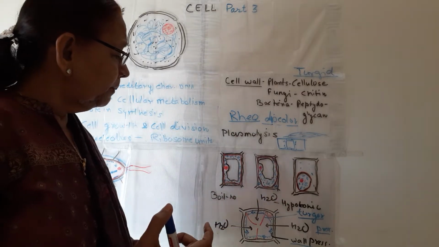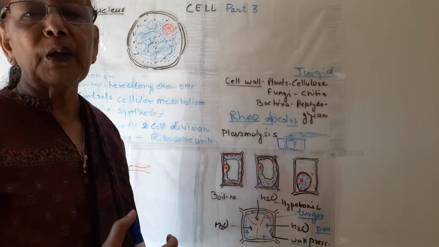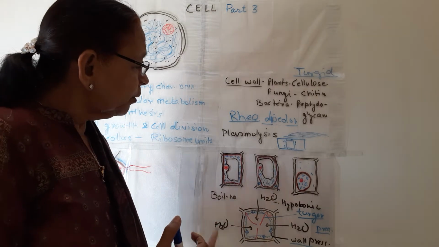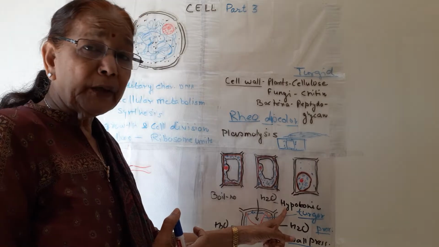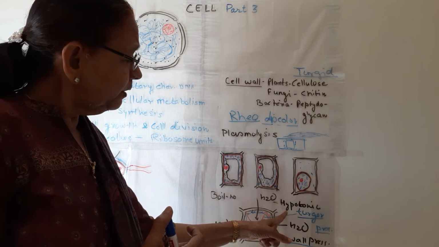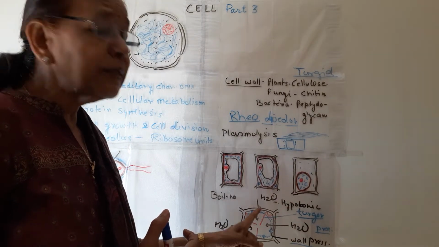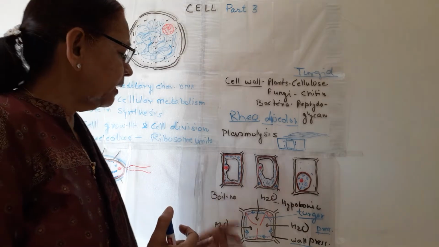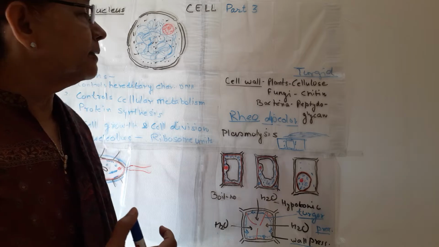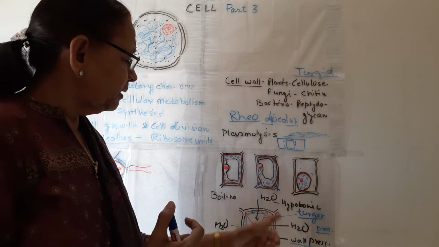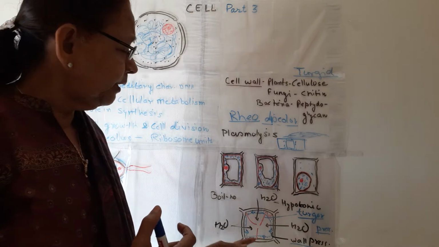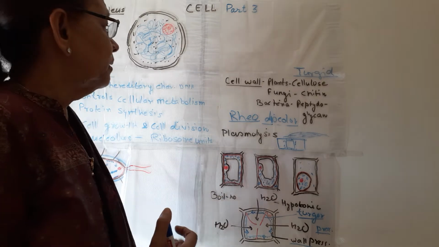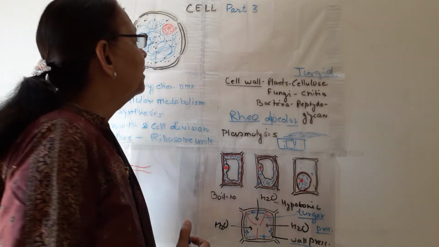But here the plant cell does not burst. When the outer atmosphere is hypotonic, the less concentrated, water goes in, and two types of pressures are exerted by this plant cell, and this cell is known as turgid, and it gives rigidity to the plants. So this is about the plants,